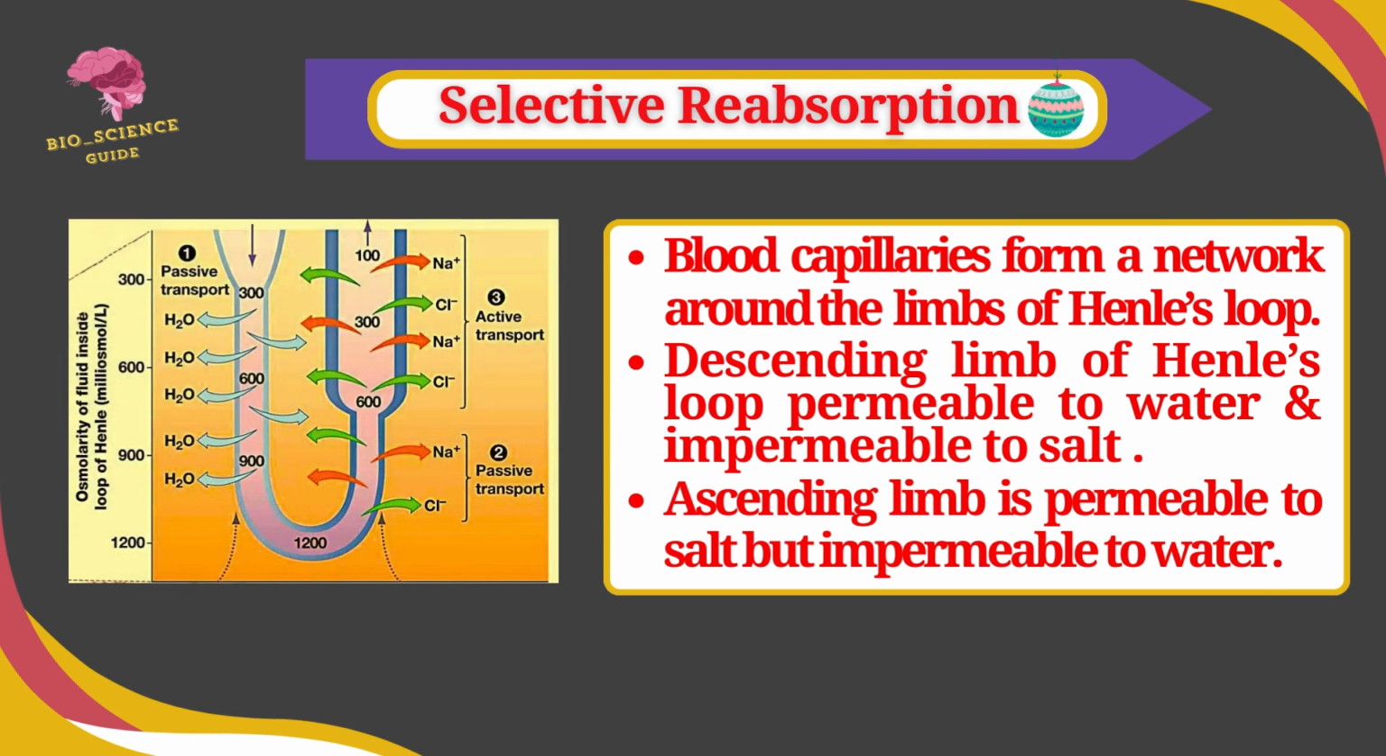Now, the remaining constituents in the filtrate pass into Henle's loop. Henle's loop has two limbs, the ascending limb and the descending limb. The blood capillary system forms a network around the limbs of Henle's loop. The wall of the descending limb of Henle's loop is fully permeable to water and impermeable to salt, but the wall of the ascending limb is greatly permeable to salt but impermeable to water.